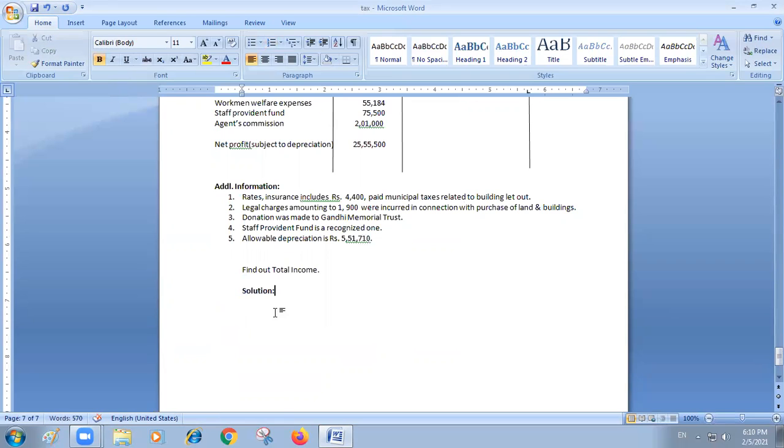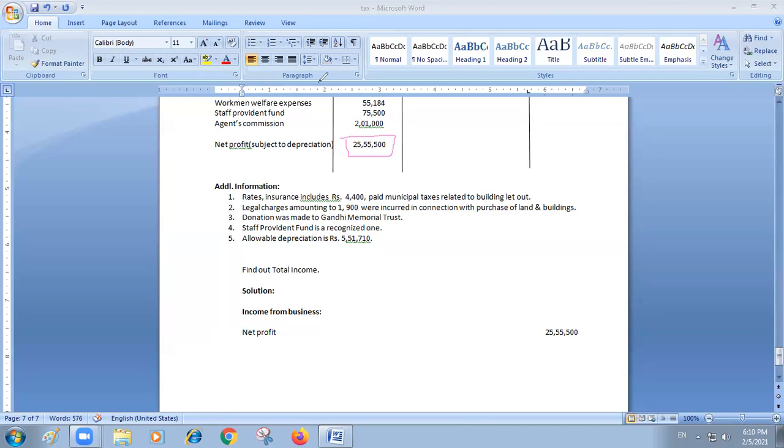Now you see. First of all, you have to find out income from business. How to find it? First, you take this net profit as it is. Net profit as it is you take. How much is there? Profit 25 lakhs 55,500. This profit as it is I have taken. Whatever profit is there, you take it, and you are going to add certain expenditure which is not admissible.